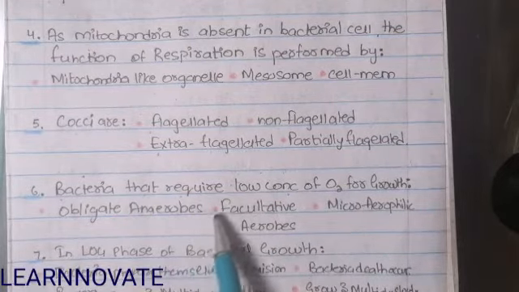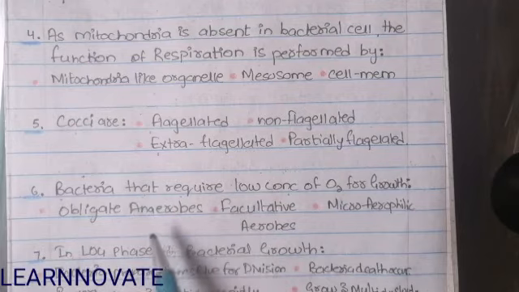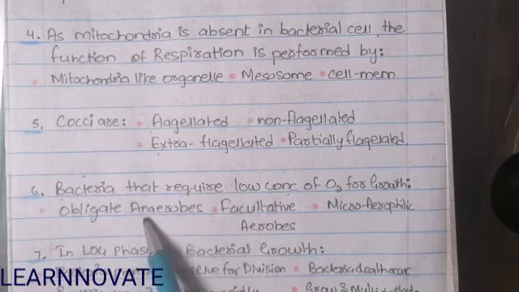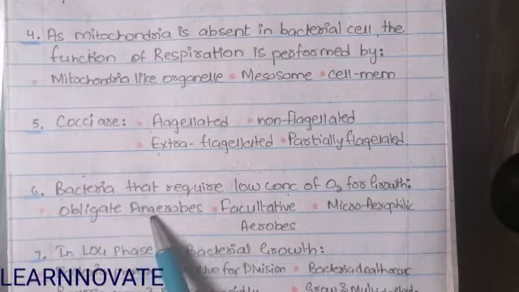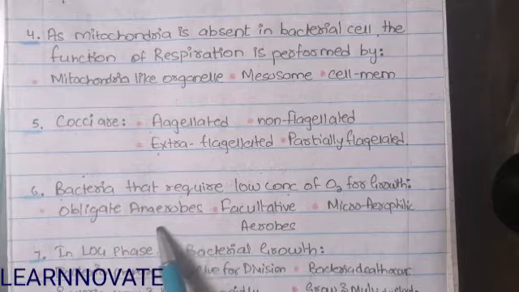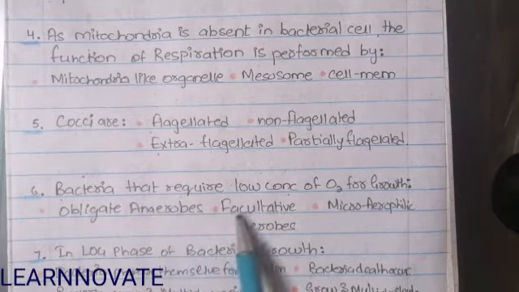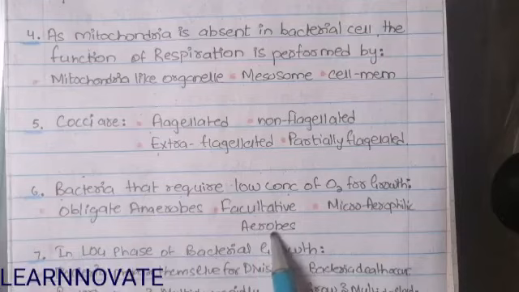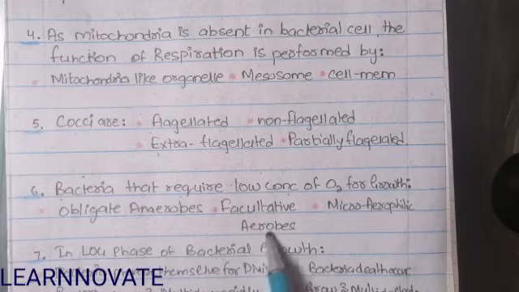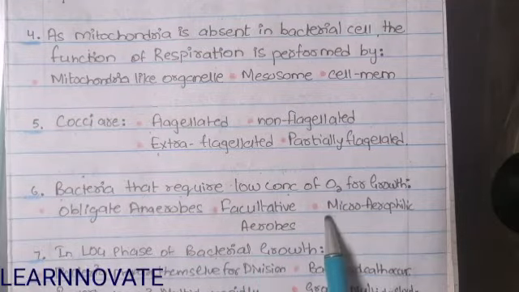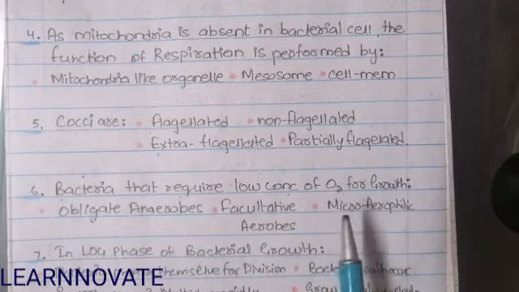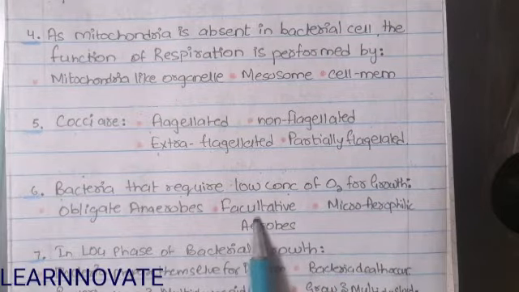The general terms for oxygen consumption are aerobe and anaerobe. An anaerobe is a bacteria that requires no oxygen, or can reproduce in the absence of oxygen, so this option is cancelled. The second option is the correct option: facultative bacteria require a low concentration of oxygen for their growth. The third option, microaerophilic, is not included in our chapter. So option B is correct.